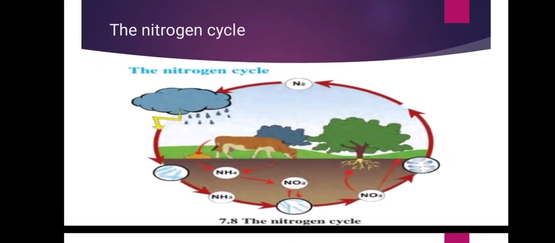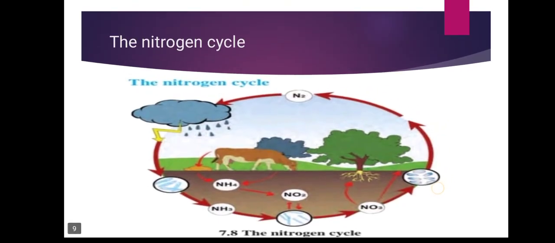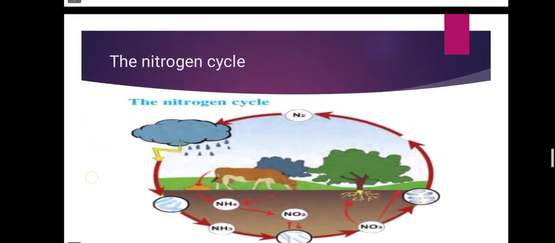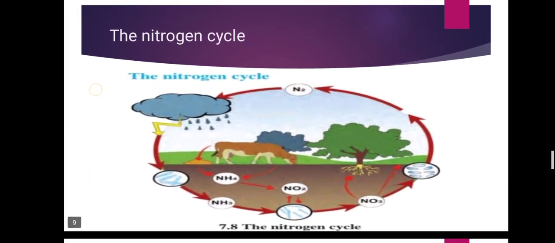This is our last topic from this chapter: the nitrogen cycle. Nitrogen forms 78%. The maximum portion of the atmosphere is covered by nitrogen, and it is necessary for the maintenance of the cycle of nature. Nitrogen is very essential for the maintenance of the atmosphere.